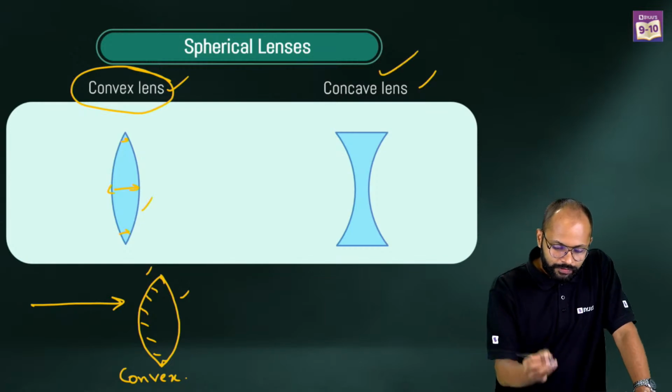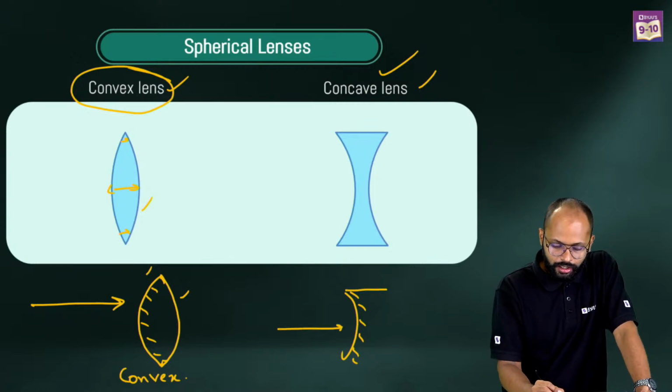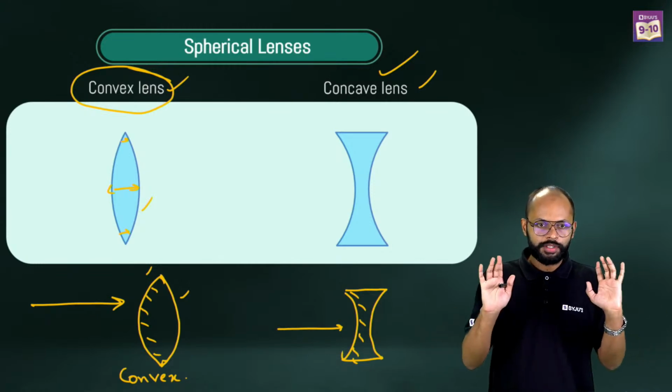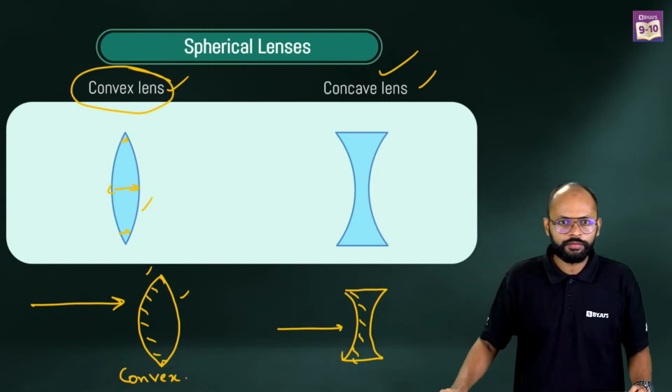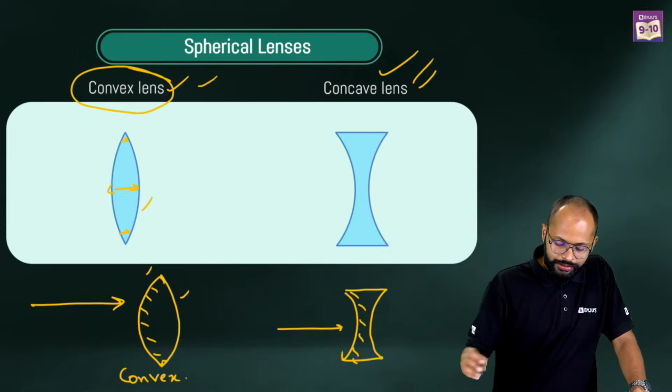Same thing with concave lens. What does a concave mirror look like? Like this. This is a concave mirror. Light comes like this and falls. If you make it like this, it's a concave lens. Simple, right? It's not difficult. Very good. Correct. So these are things to remember.